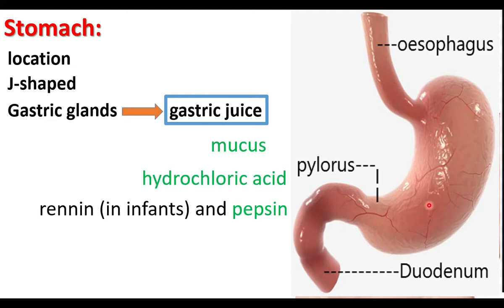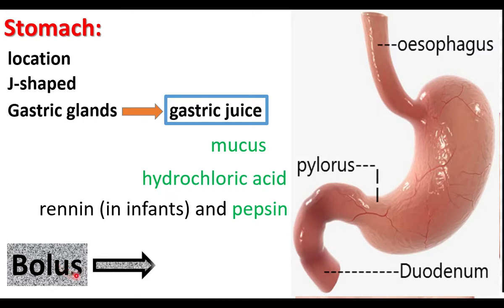The semi-digested food leaves the stomach and enters into the first part of the small intestine. What is the first part of the small intestine? Duodenum. It is U-shaped. From the stomach, the duodenum receives the partly digested food that is called chyme. The bolus enters into the stomach. Inside the stomach, that is partly digested. When it leaves the stomach, that is called chyme. The chyme leaves the end part of the stomach, that is the pylorus or pyloric stomach.